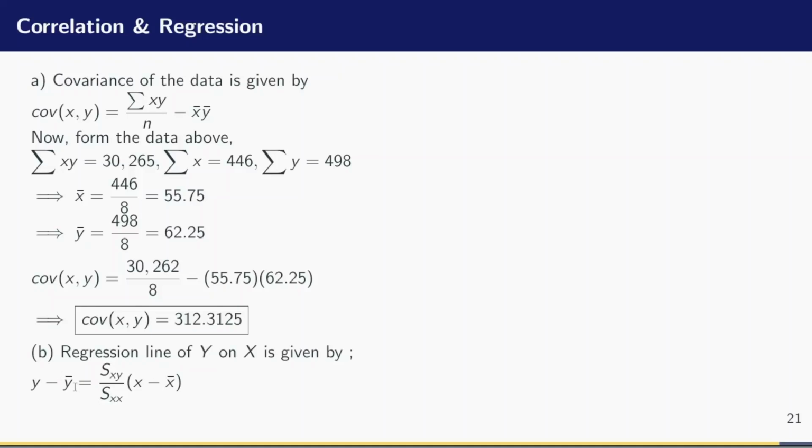So what I have to do is find the variance of x, because this is the information I don't have, but I have the rest of the information. So how do I find the variance of x? The variance of x is just given by the formula: the sum of the squares of the x values divided by n, minus x bar, all that squared.